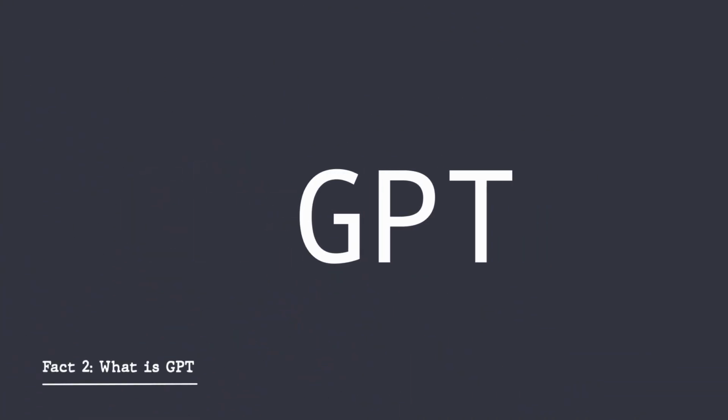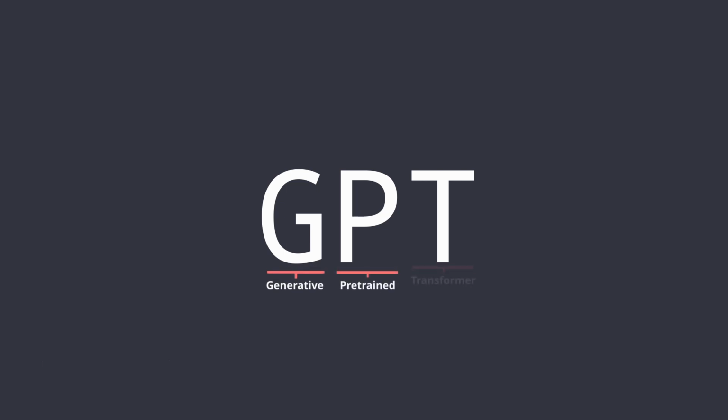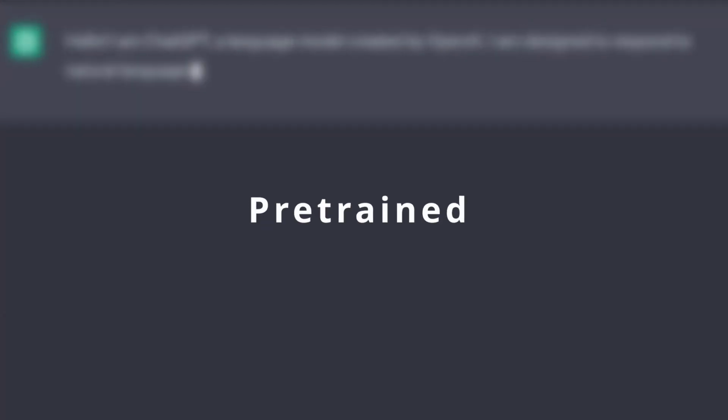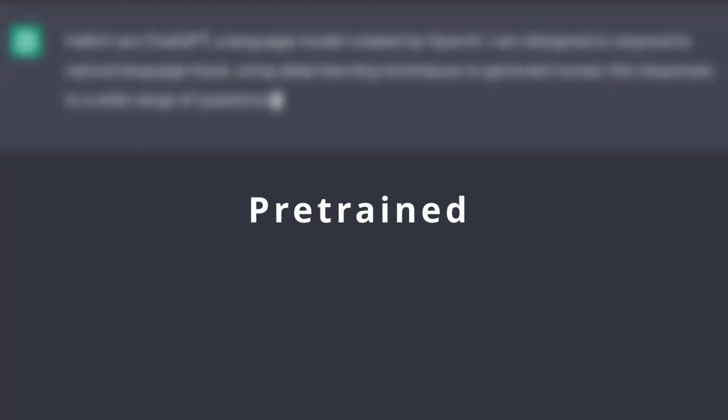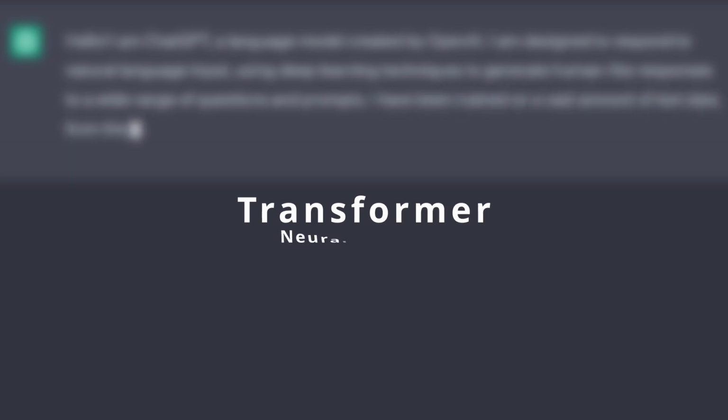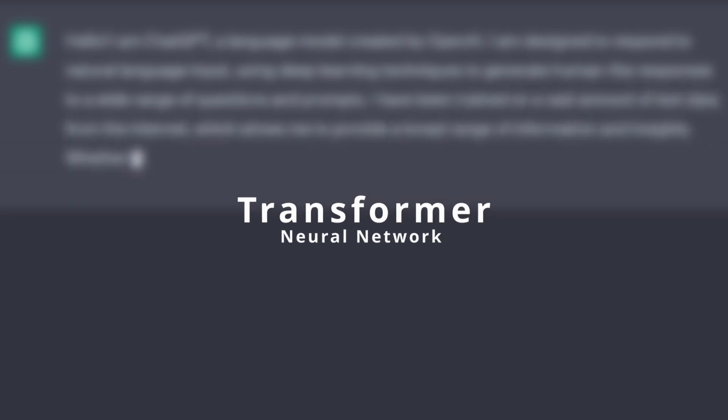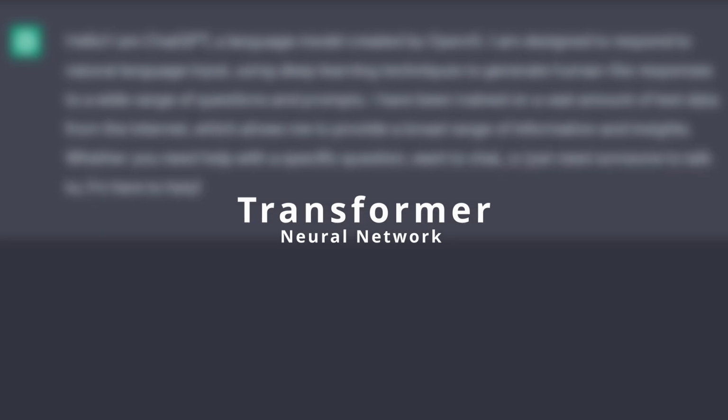The term GPT in ChatGPT stands for Generative Pre-trained Transformer. Generative means the model is capable of generating text, pre-trained means the model is trained on a bunch of text data, and transformer refers to the type of neural network architecture used for the AI model. If you don't know what a neural network architecture is, don't worry because many people don't.